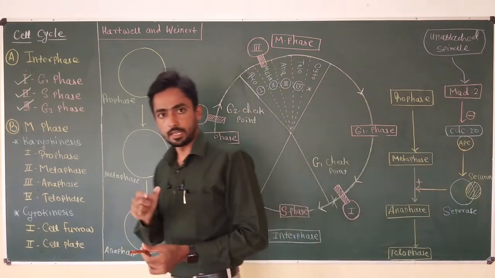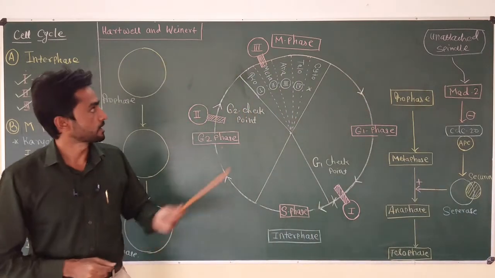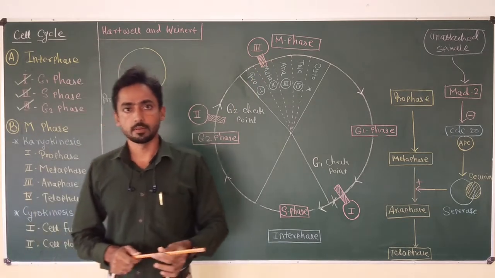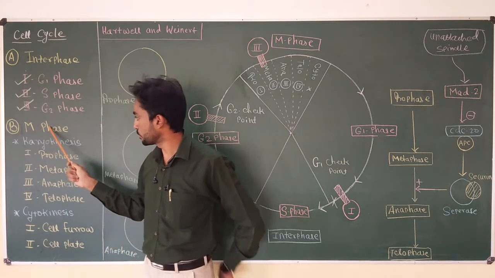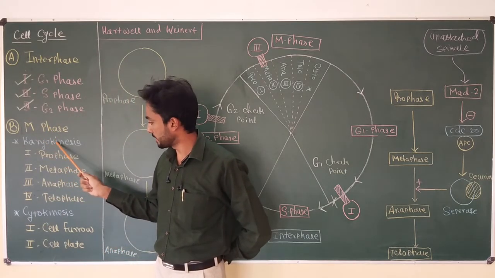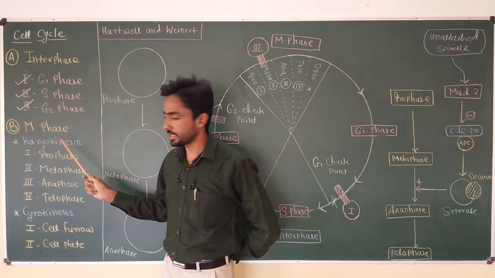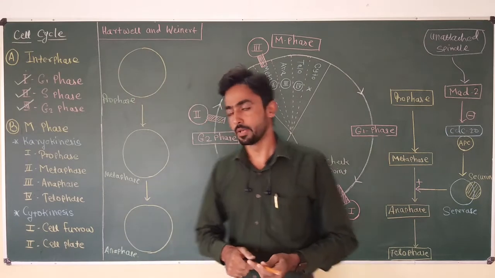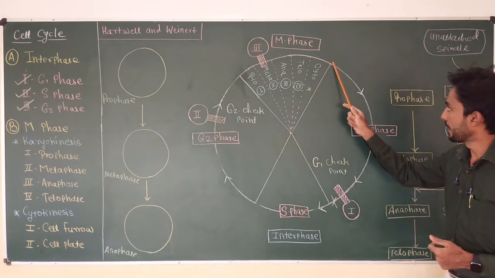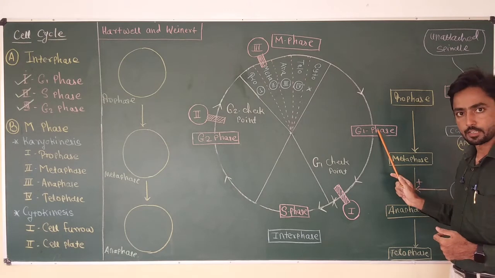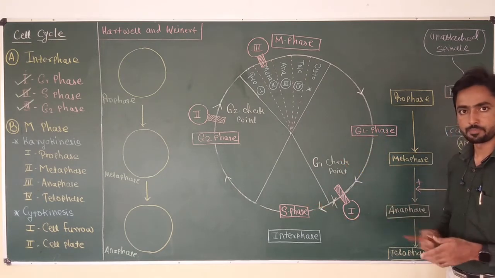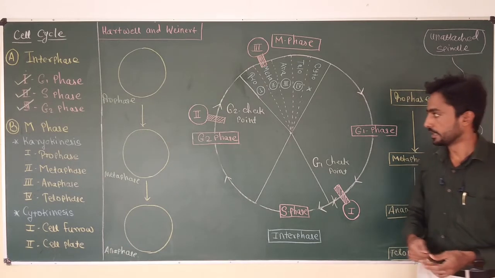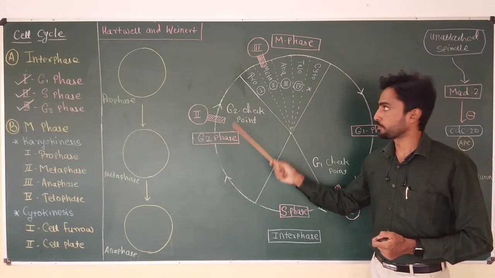We know that in the case of a eukaryotic cell, the actual M phase is divided into two parts, karyokinesis and cytokinesis. Karyokinesis means division of the nucleus and cytokinesis means division of the cytoplasm. When a daughter cell enters the G1 phase, it prepares itself for S phase. In the S phase, the cell replicates its DNA or genetic material. In the G2 phase, the cell prepares itself for M phase.